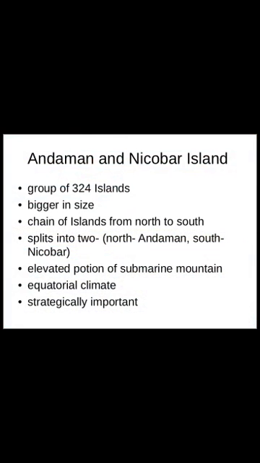The Andaman and Nicobar Islands form a chain from north to south. You can look at the Indian map and find it. It is a chain going from north to south. This island group is split into two parts. The northern part is known as Andaman and the southern part is known as Nicobar.